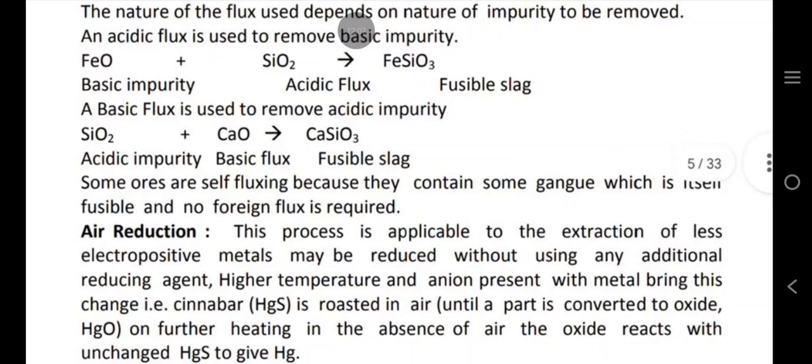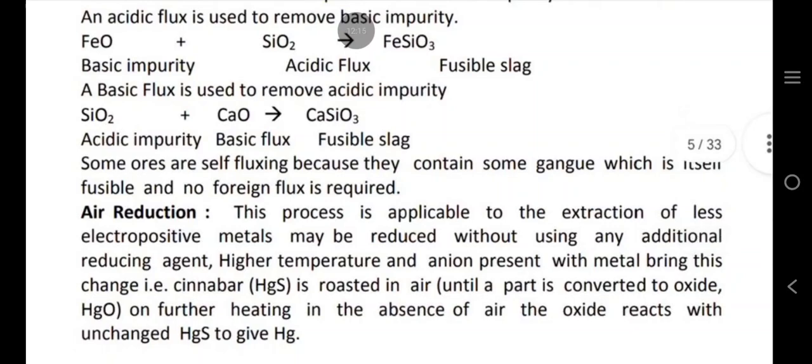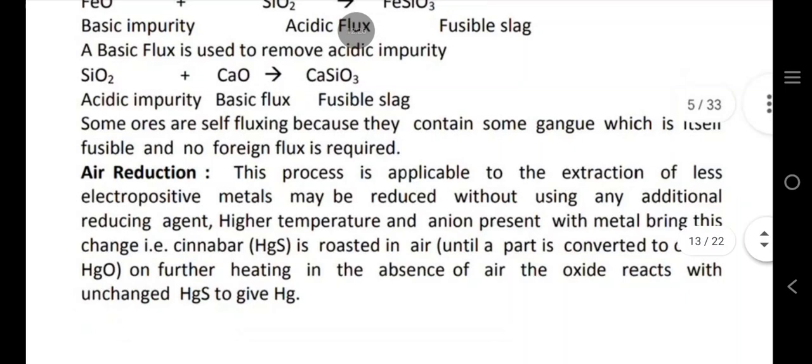The nature of the flux used depends on the nature of impurity to be removed. An acidic flux is used to remove basic impurity. A basic flux is used to remove acidic impurity. Some ores are self-fluxing because they contain some gangue which is itself fusible and no foreign flux is required. Air reduction. This process is applicable to the extraction of less electropositive metals, which may be reduced without using any additional reducing agent. Higher temperature and an ion present with metal bring this change.